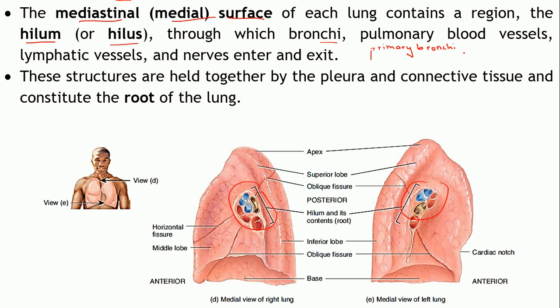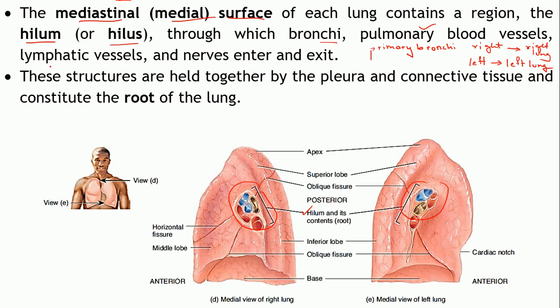The right primary bronchus will enter into the right lung, and the left primary bronchus will enter into the left lung. So the bronchi enter into the lung through this particular hilum. Apart from that, the pulmonary blood vessels, pulmonary arteries and pulmonary veins, which are supplying the lungs, also enter through the hilum.